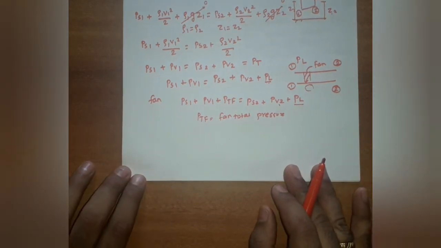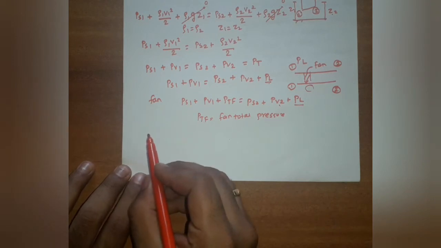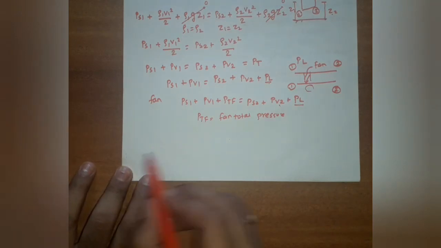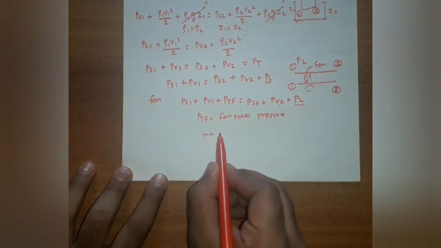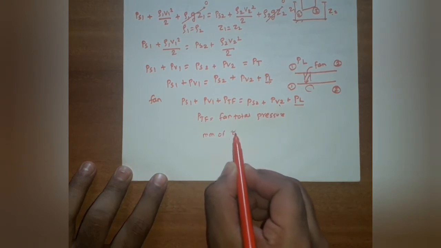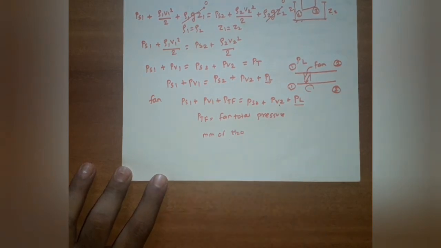You must remember this thing. The pressure in the duct is usually expressed in mm of water. And the second point is the air flowing through the duct is taken as standard air unless it is stated.